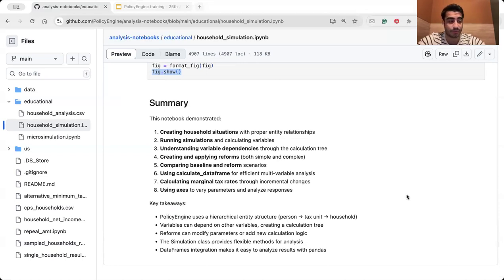So we talked about parametric and non-parametric reforms. Then we talked about flexible methods for analysis within PolicyEngine and how we can simulate different cases. And also about the integration of the data frame method into PolicyEngine, and how it can decrease the time of your analysis, and it can easily apply to your analysis as well.